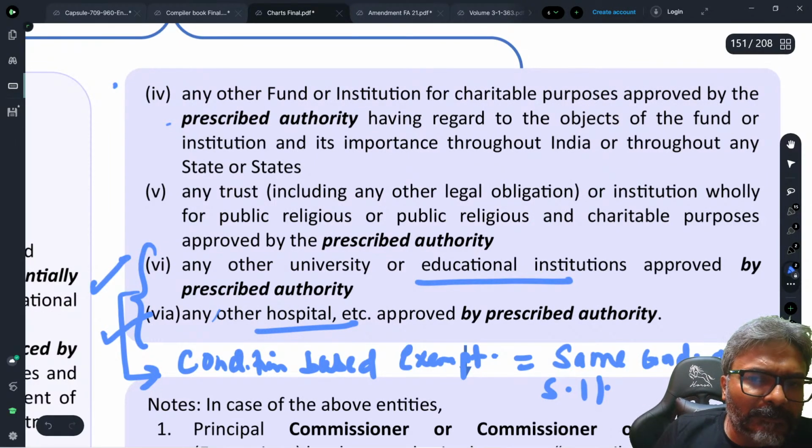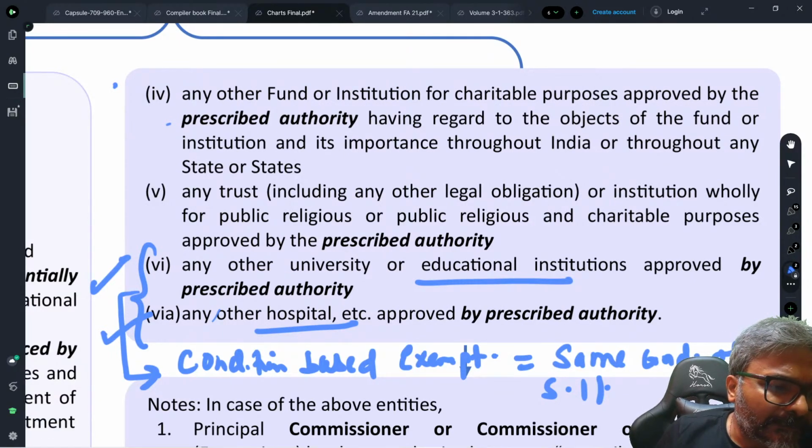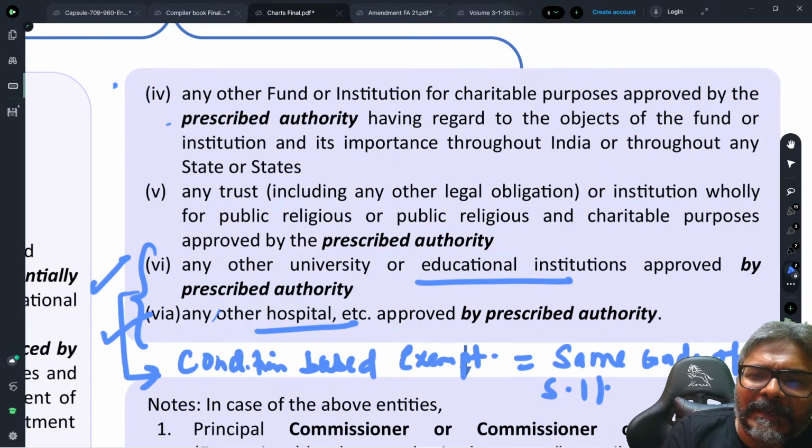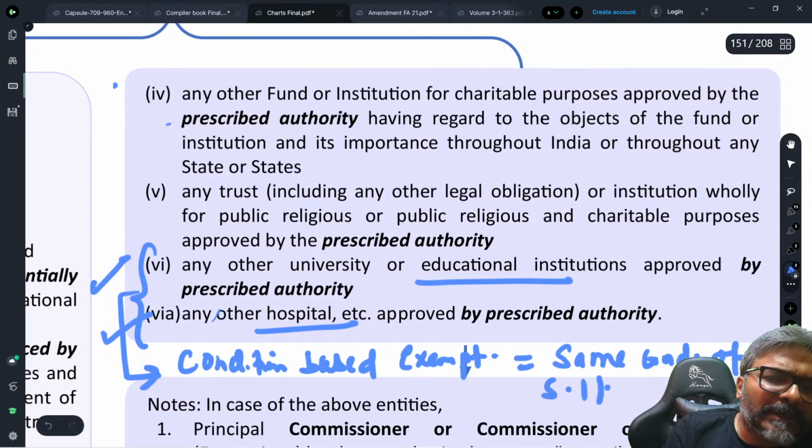I hope that all of you are clear with this one. Same condition of section 11. Yes, Harsh, means condition based. You should say means condition based. Is that clear to all of you, students? Now, what is that section 11? We have seen it in the last lecture. Again, I am repeating this, students. I will give you the link of all the previous revision lectures in the description box of the video, which you can see tomorrow. In the description box, you'll get everything. Shall I proceed now, students?